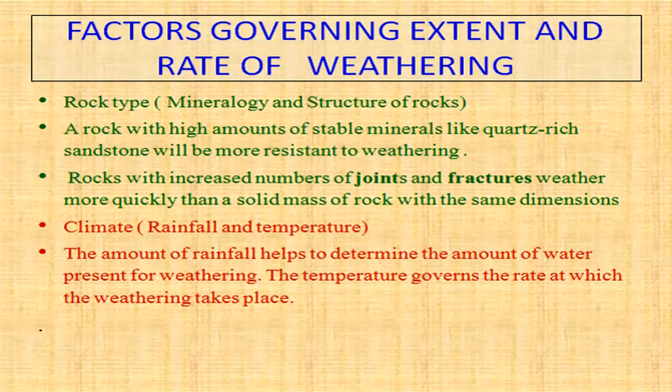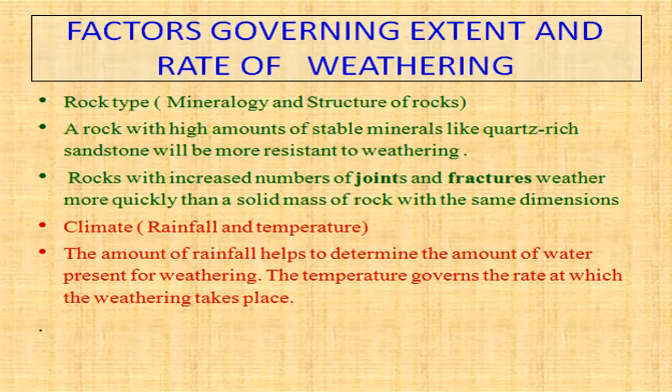Various factors which govern the extent and rate of weathering are: first, rock type, that is the mineralogy and structures of the rock. A rock with high amount of stable minerals like quartz rich sandstone will be more resistant to weathering. The rocks with increased number of joints and fractures weather more quickly than a solid mass of rock with the same dimensions.